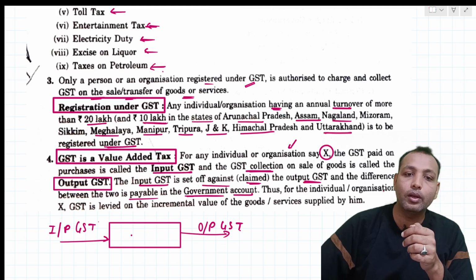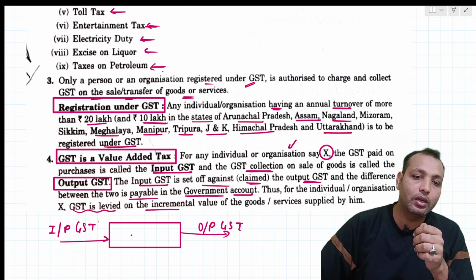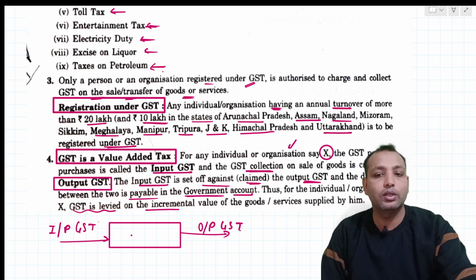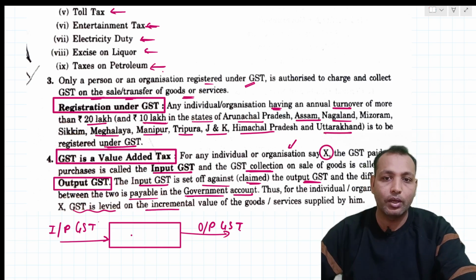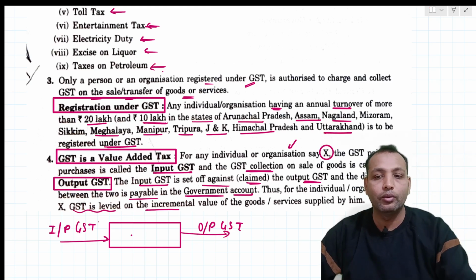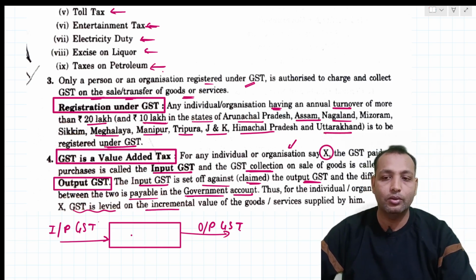Thus, for the individual organization, GST is levied on the incremental value of the goods and services supplied by him. Here it is levied on the services he is supplying to the customer. Understood.